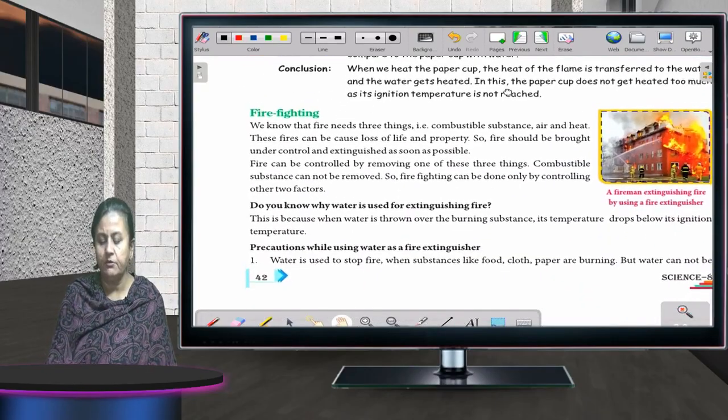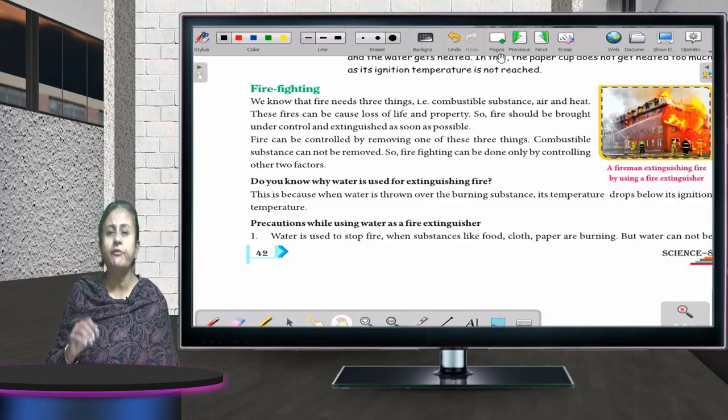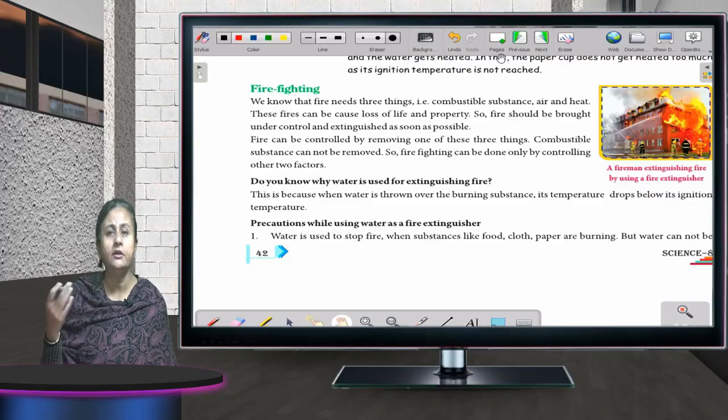Now we'll read about firefighting. You must have seen firefighters. In case there is a fire breakout, what do you do? You immediately call the fire brigade, and the firefighters come to rescue. Now they are using different things. First they see what thing has got fire. Now depending upon the material, they decide what things they are going to use.